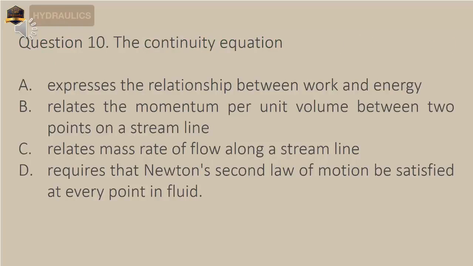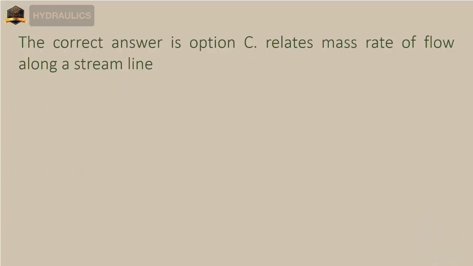Question 10. The continuity equation A. expresses the relationship between work and energy. B. relates the momentum per unit volume between 2 points on a streamline. C. relates mass rate of flow along a streamline. D. requires that Newton's second law of motion be satisfied at every point in fluid. The correct answer is option C, relates mass rate of flow along a streamline.